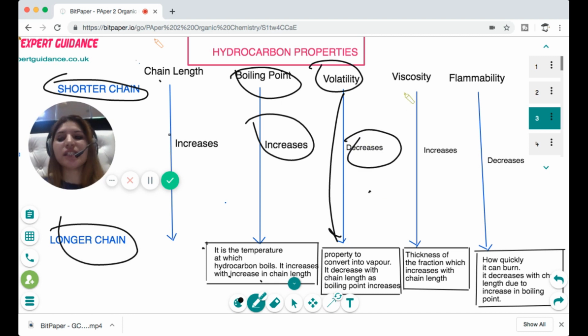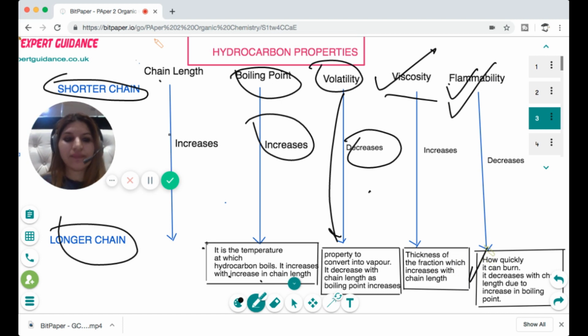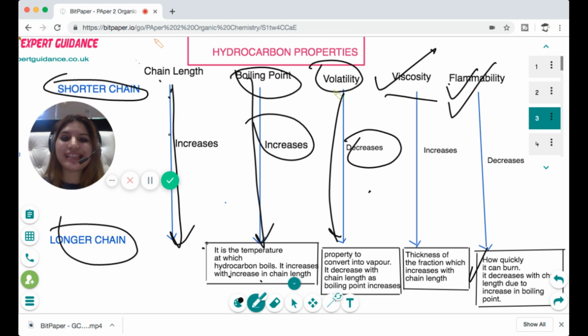Next is viscosity. Viscosity is the thickness of the fraction, and naturally the greater the chain, the greater the thickness, so viscosity increases as chain length increases. The last property is flammability, or ignition, which is how quickly something burns, and it decreases with an increase in chain length, because with a longer chain it is more difficult to burn the hydrocarbon. So as chain length increases from top to bottom, the boiling point increases, volatility decreases, viscosity increases, and flammability decreases. You should know the meaning of all these terms and how they vary across the chain length.